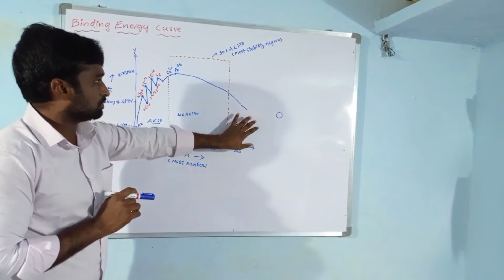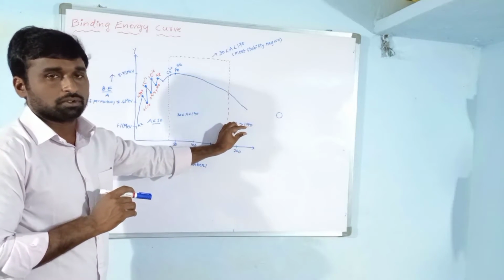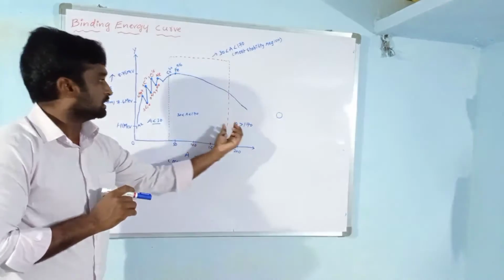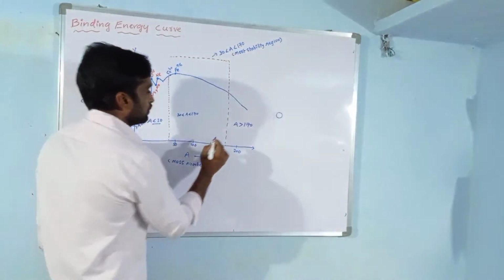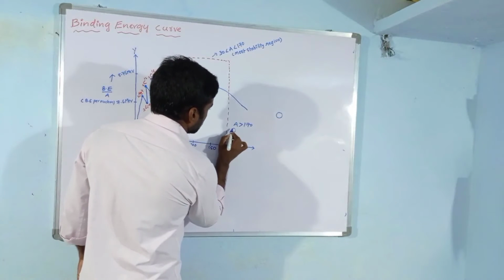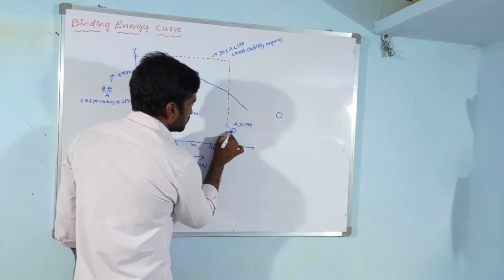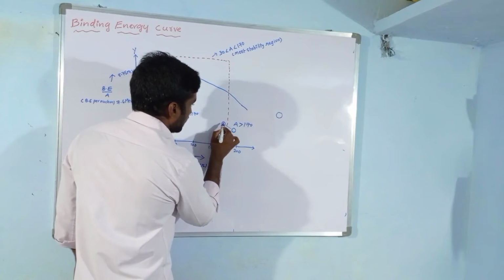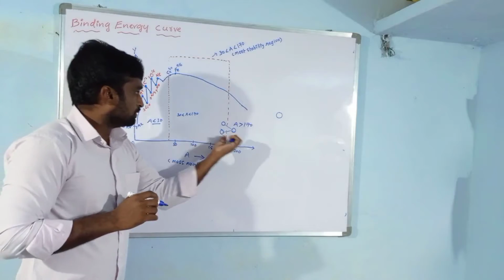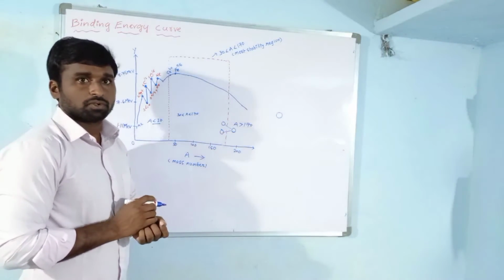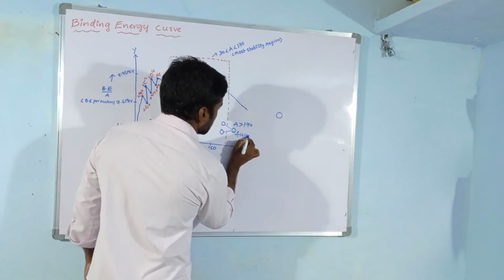In this region, the nuclei are heavy nuclei. To get stability, these heavy nuclei disintegrate into two lighter nuclei. Then they get stability. This process is called the fission process.